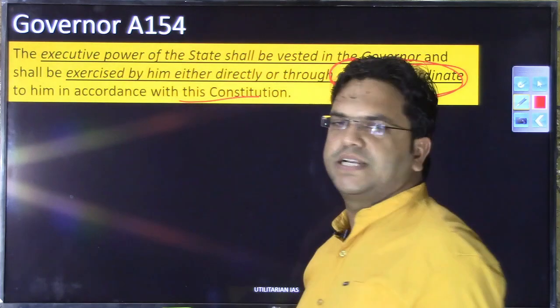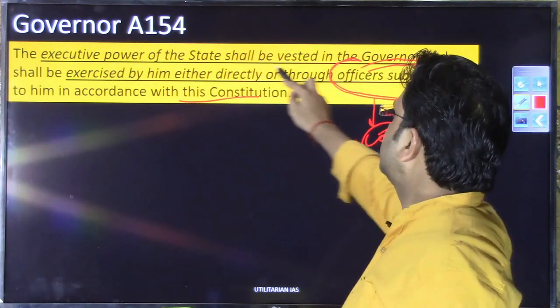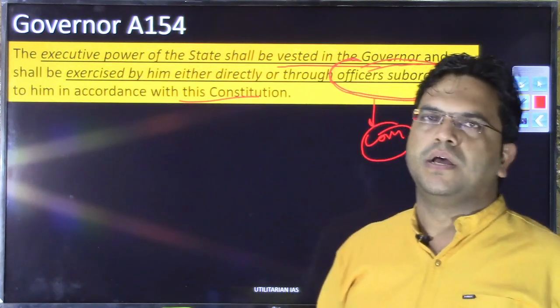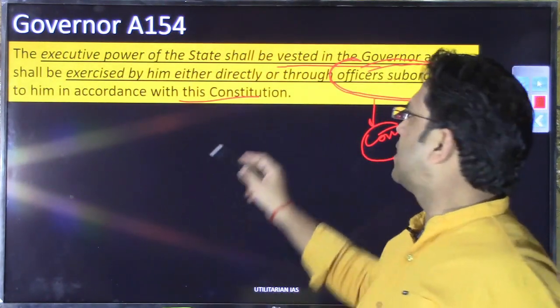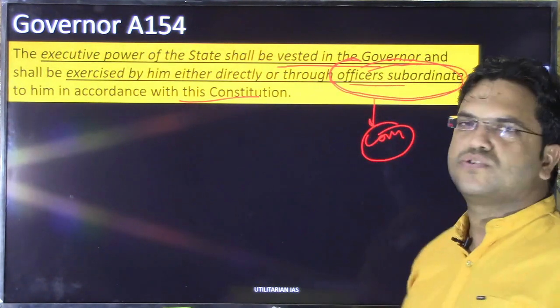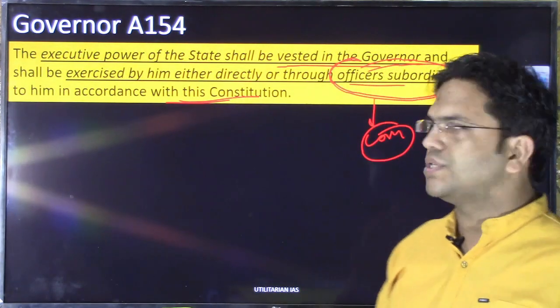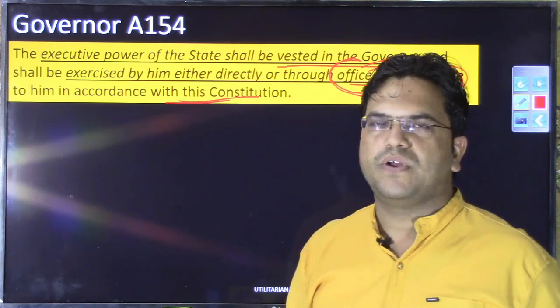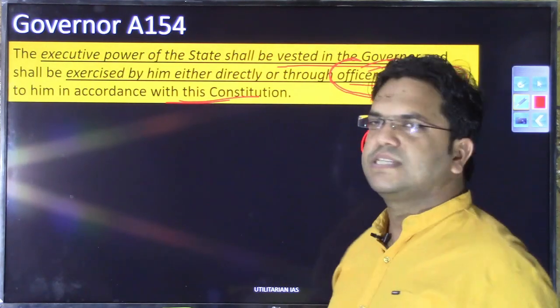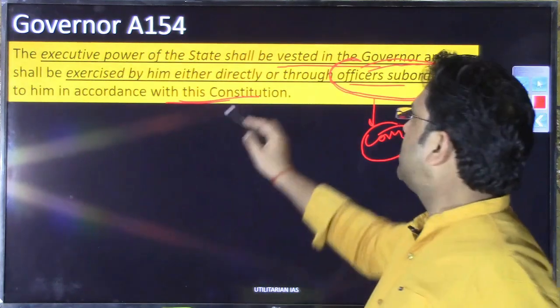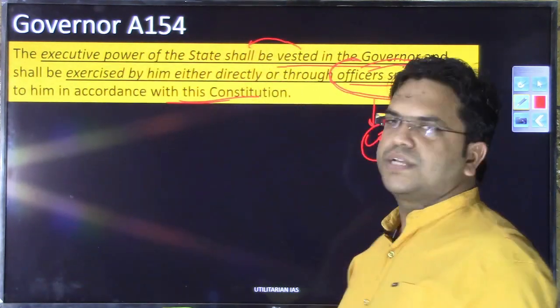So let us read it again. The executive power of the state shall be vested in the governor and shall be exercisable by him either directly or indirectly through officers subordinate to him in accordance with the constitution. I hope you have understood article 154, which deals with the executive powers of the governor and says that the executive power of the state shall be vested in him.